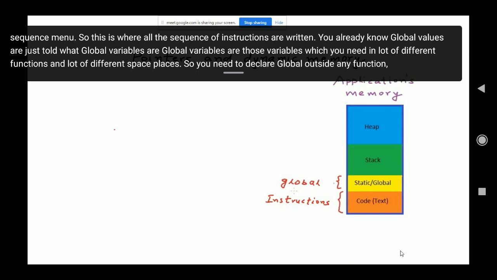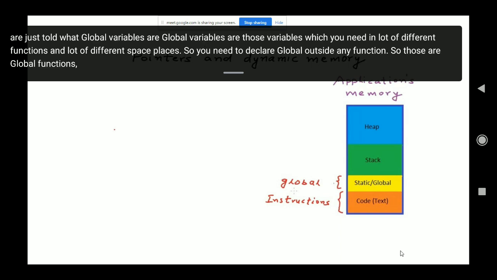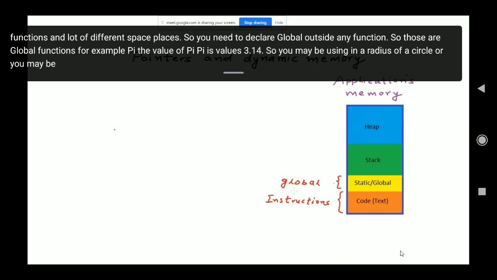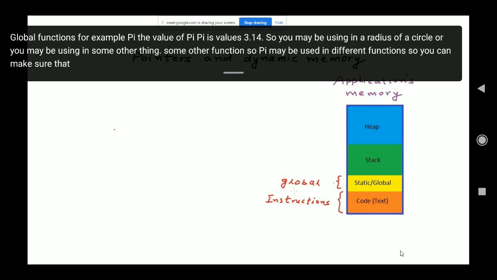For example, the value of pi is 3.14. You may use it for the radius of a circle, or in some other function. So pi may be made a global variable which may be used in different functions at different times.